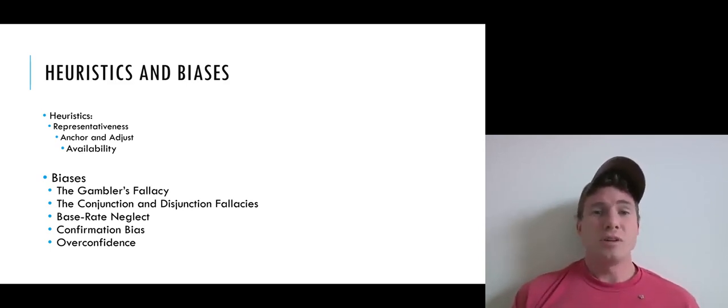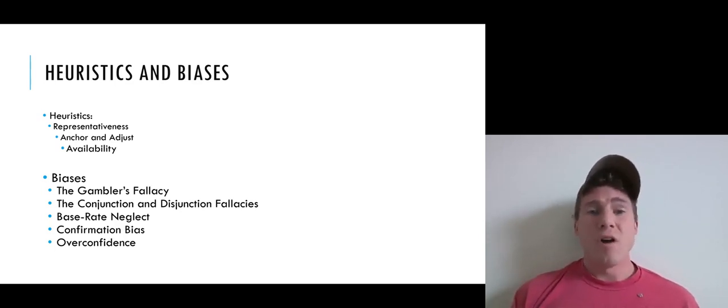Okay, so this brings us to the conclusion of this week's lectures on heuristics and biases. Let's recall the heuristics we've gone over: representativeness, anchor and adjust, availability. These are rules of thumb that we often employ to assign probabilities to statements or to arguments.